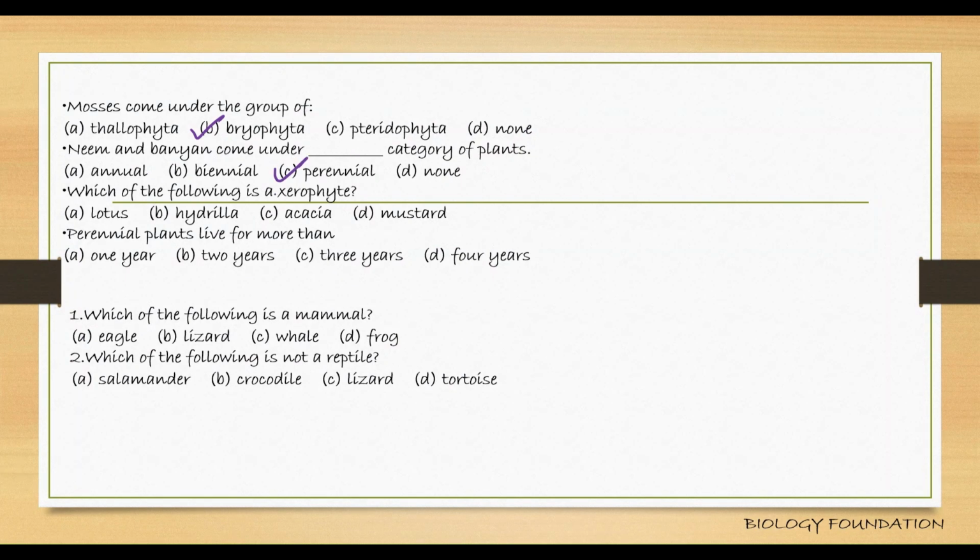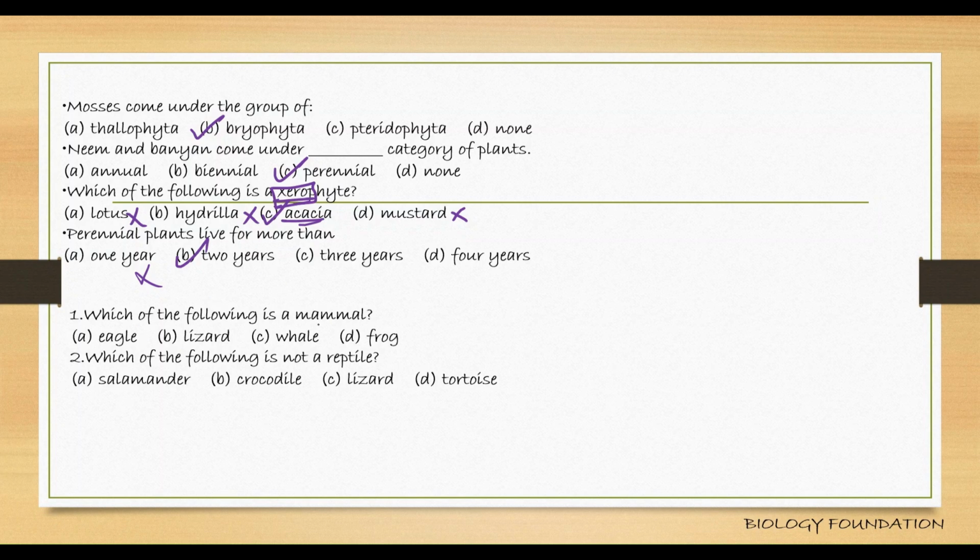Which of the following is a xerophyte? Xerophyte means which grows in dry conditions. Not lotus, not hydrilla, not mustard, which is a mesophyte. Acacia. Lotus and hydrilla are hydrophytes. Perennial plants live for more than 1 year. Wrong, 2 years. Sorry. The question is they live for more than 2 years. Yes. They can live for more than 2 years.